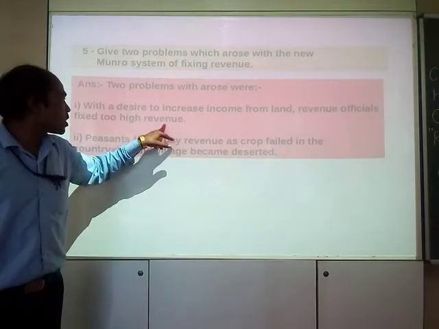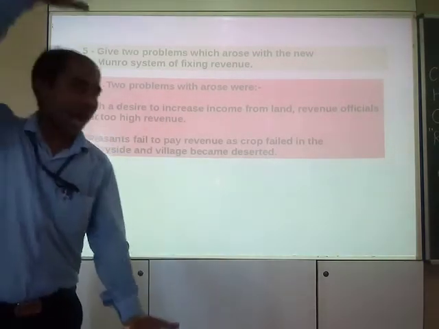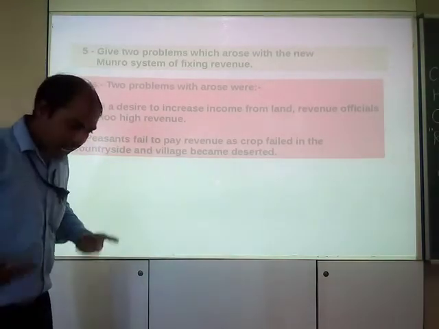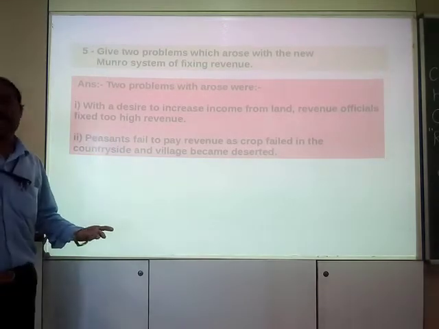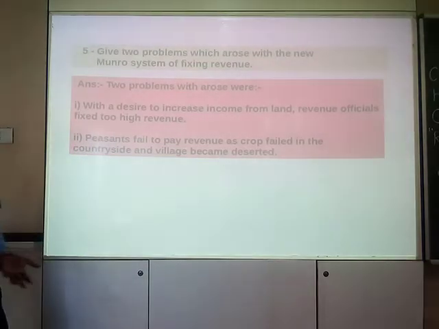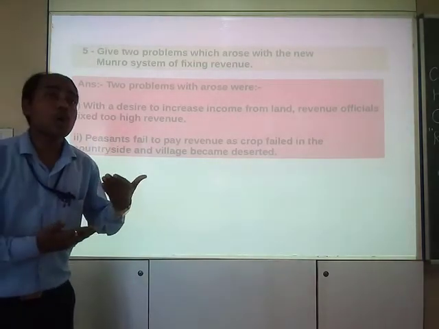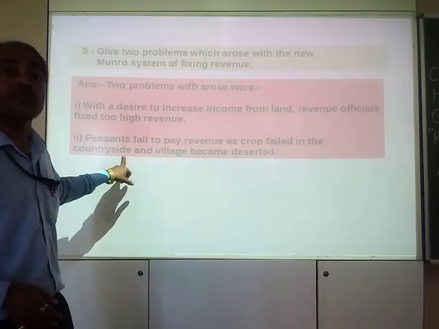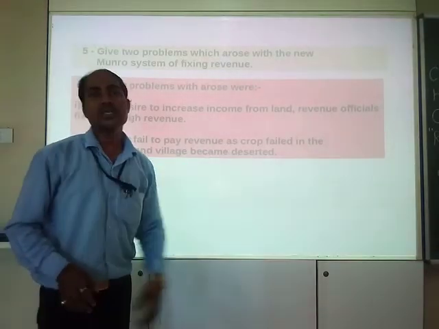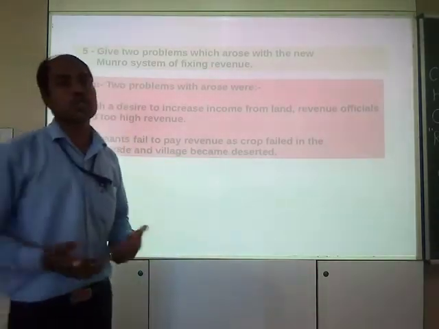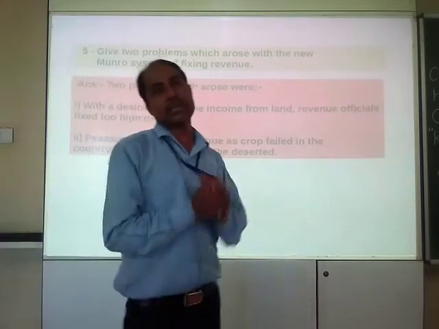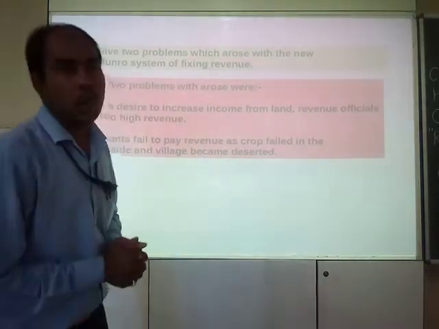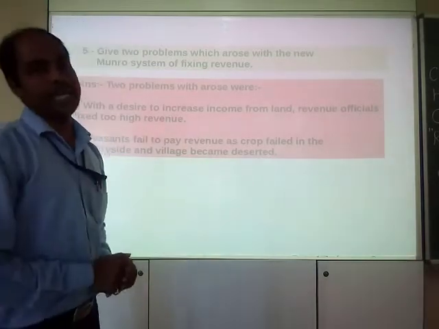So revenue officials fixed too high revenue, number one thing. Number two, peasants failed to pay the revenue just because their crops failed in the village. Countryside means village. And as a final consequence, the village became deserted or it got empty.